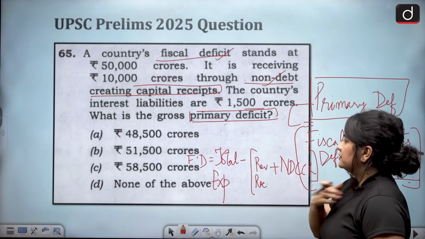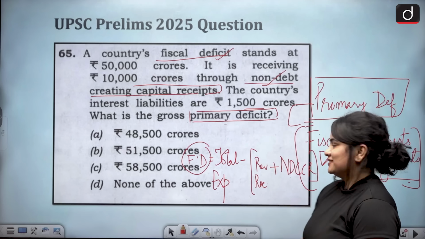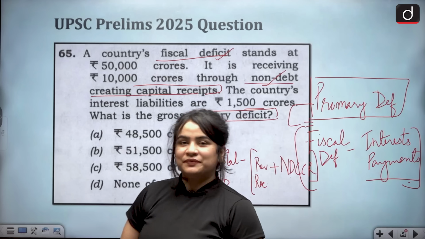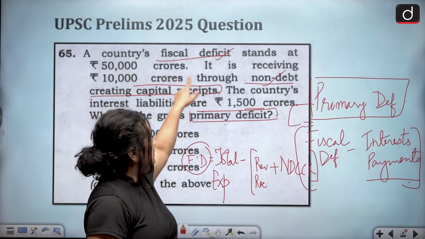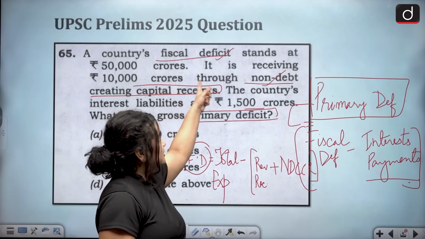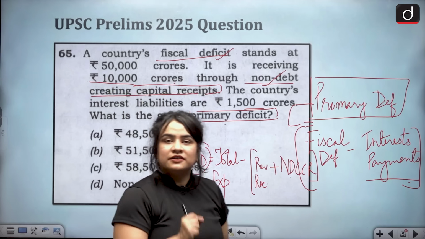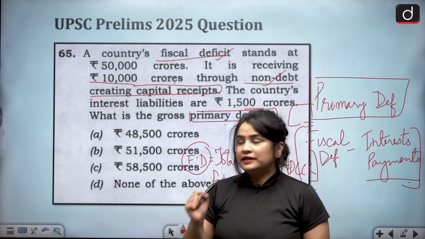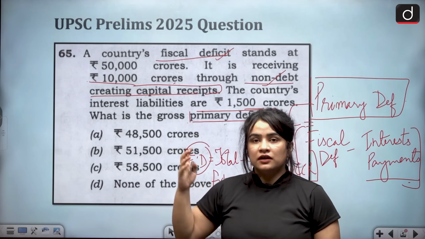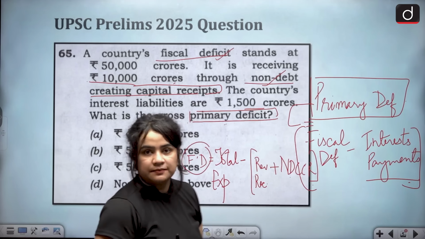This means fiscal deficit already includes non-debt creating capital receipts, meaning that the amount mentioned here of rupees 10,000 crores is nothing but a trap set by UPSC in order to gauge the limits of your conceptual understanding, or how thorough you are with your concepts.